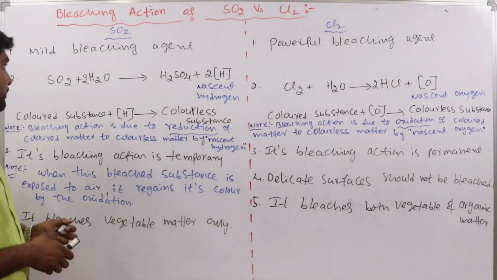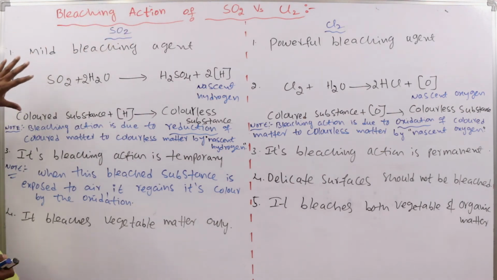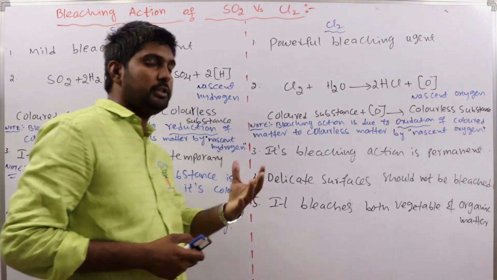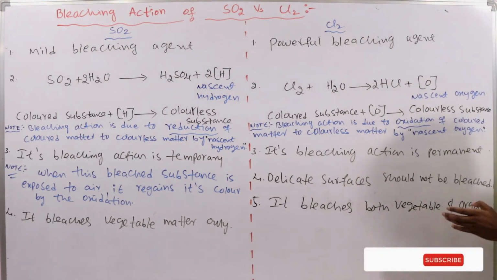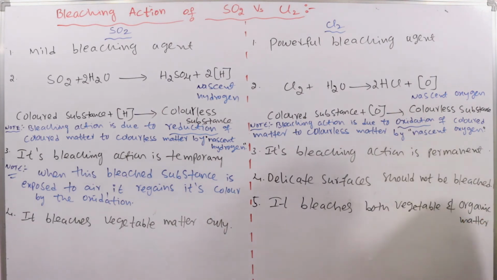Clear? So SO2 is a mild bleaching agent, so it can bleach only vegetable matter. But Cl2 is a powerful bleaching agent. It can bleach both vegetable and organic matter.